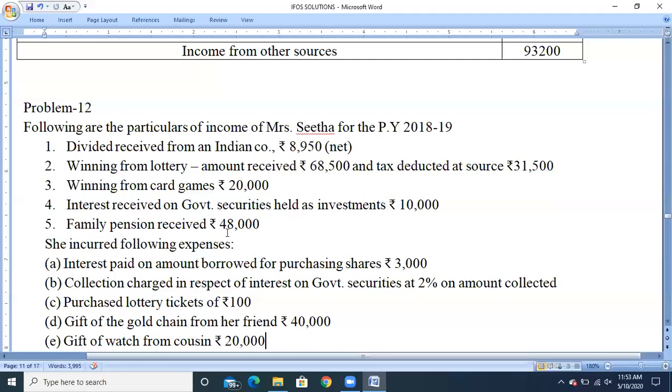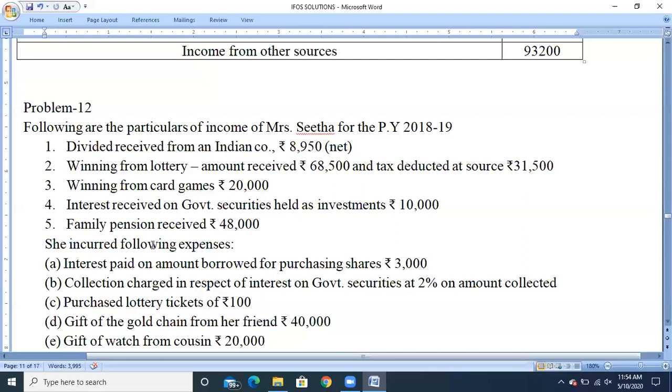The deduction will be 15,000 or one third of the family pension received, whichever is less, and it will be allowed as an exempted expenditure under section 57. So from the family pension received of 48,000, we need to subtract the lesser value of 15,000 or one third of the actual pension received. After that, we take the balance amount to the head income from other